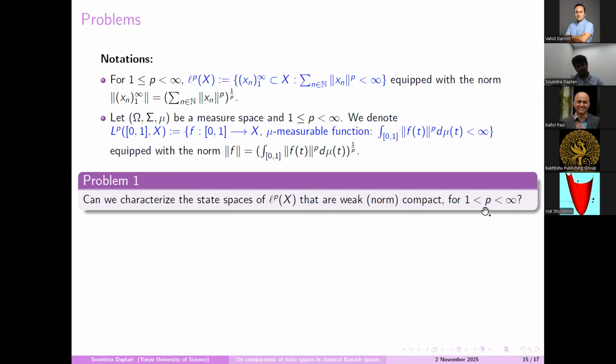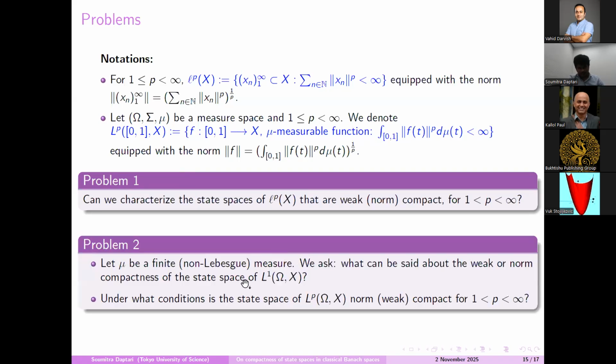If we consider p strictly greater than 1, then we don't know the characterization of the state space in L_p(X). Here what I said is that if mu is any finite measure, non-Lebesgue measure, then what can we say about the state space of L_1(mu, X)? And again we have a similar question when p is greater than 1.